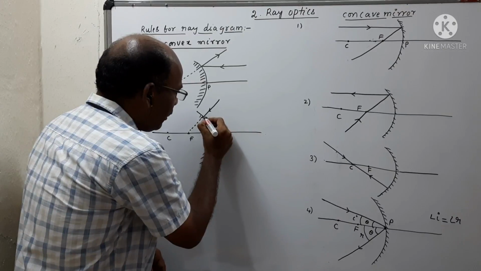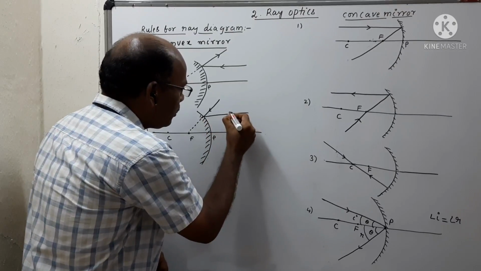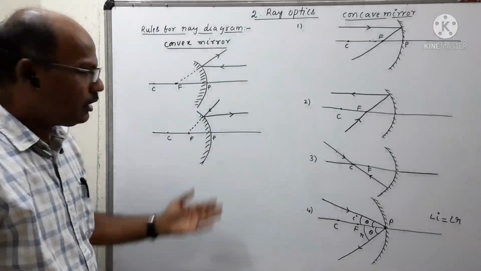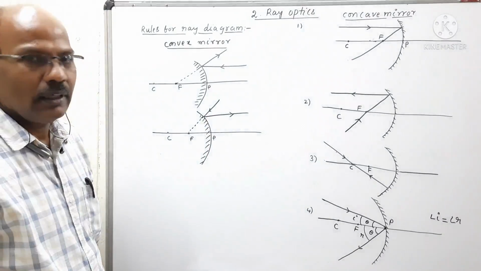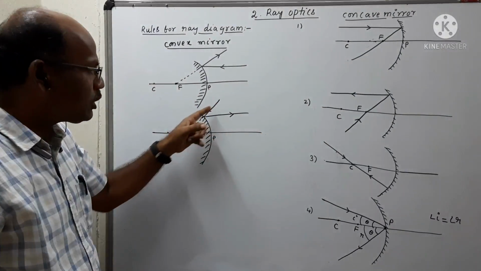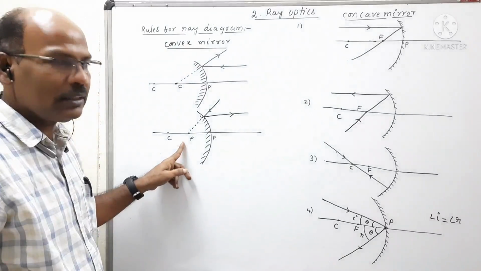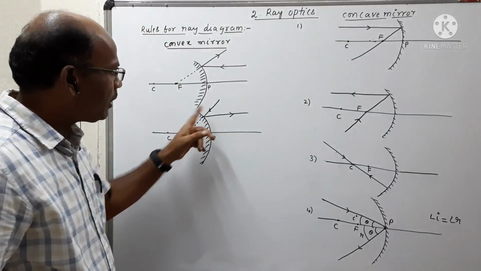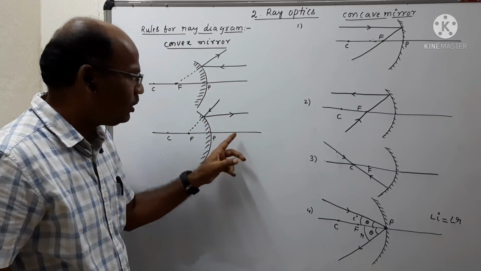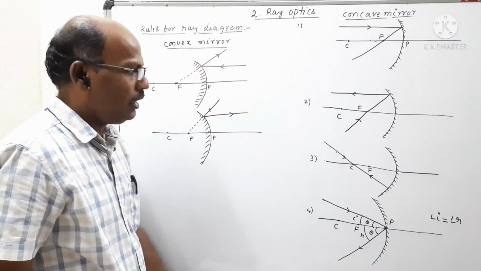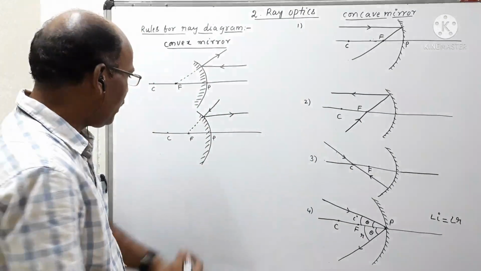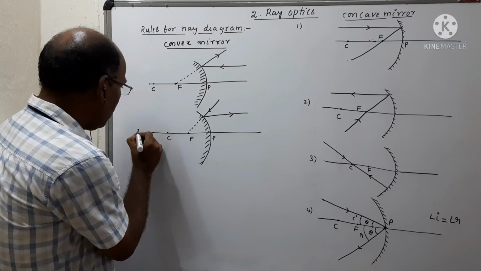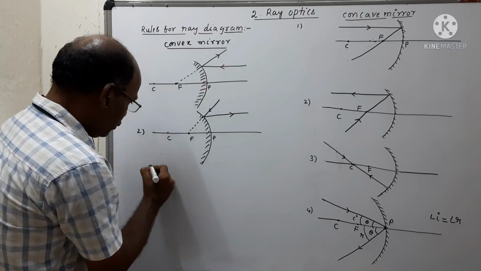It gets reflected and becomes parallel to the principal axis. So this is the incident light ray which appears to pass through the principal focus, and after reflection it becomes parallel to the principal axis. And the third one is similar to the concave mirror. So this is the third.